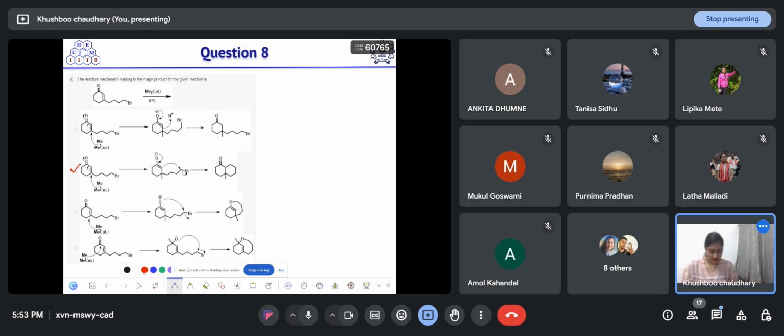Okay, let us discuss. So the correct option is option B. In options A, B, and C, this Gilman reagent is undergoing 1,4 attack. This methyl is attacking at the 4th position, so this is correct. But in the case of option D, it is undergoing 1,2 attack, which is not the case. So this option is not correct.